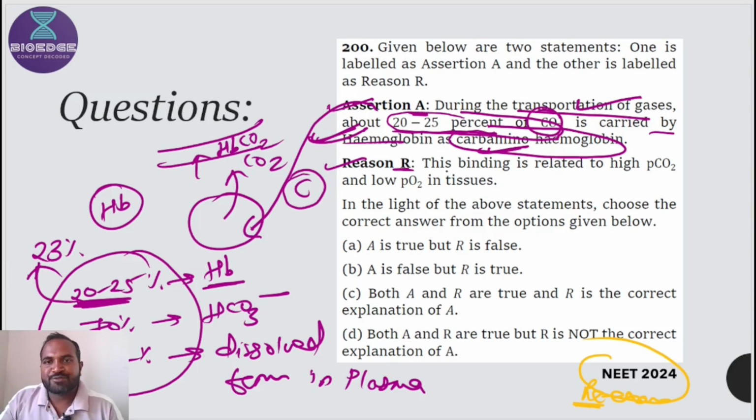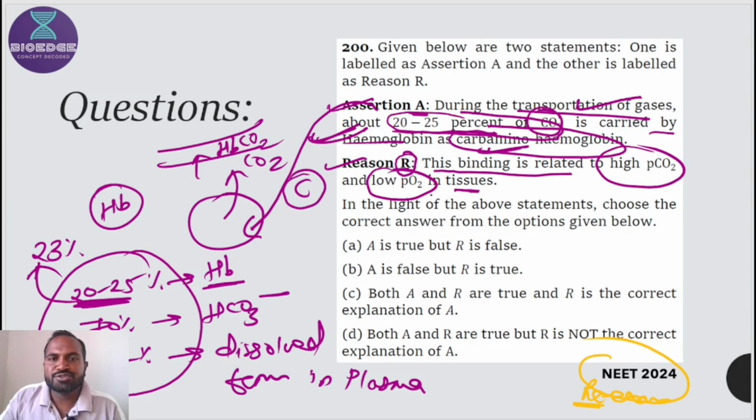Then next, the reason: this binding is related to high partial pressure of CO2 and low PO2 in tissue. Correct. In a previous session I discussed the tissue level factors and lungs level factors. Carbaminohemoglobin forms at the tissue level.